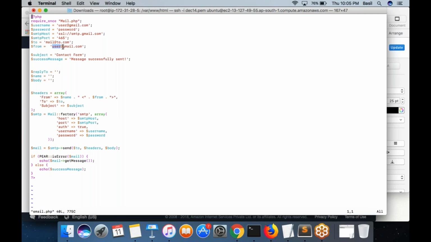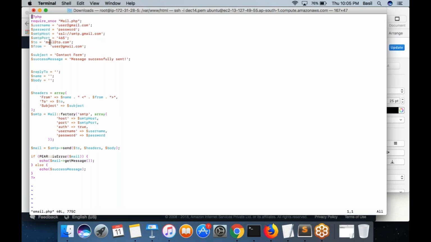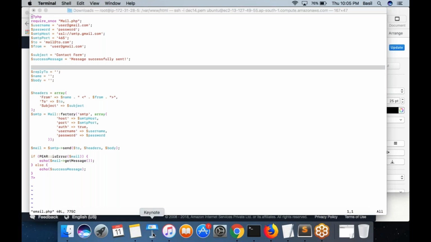So if you do these settings, email will be sent to the recipient. Make sure that email is received. So that is one assignment for today. You have one more.